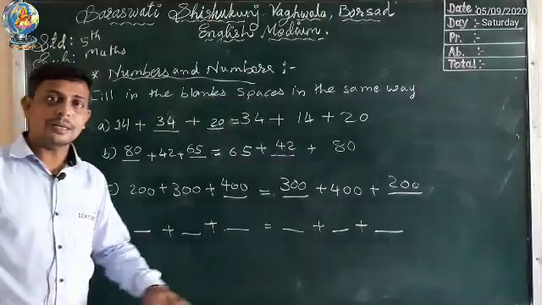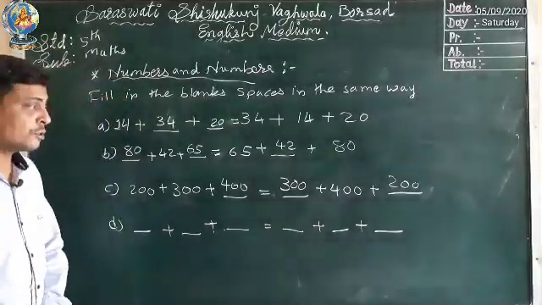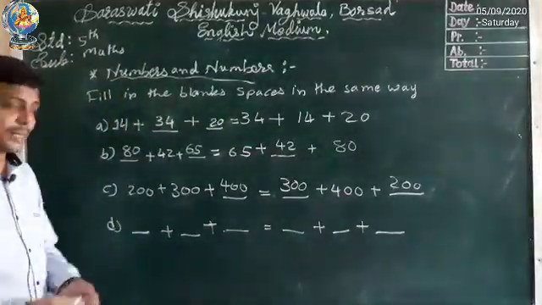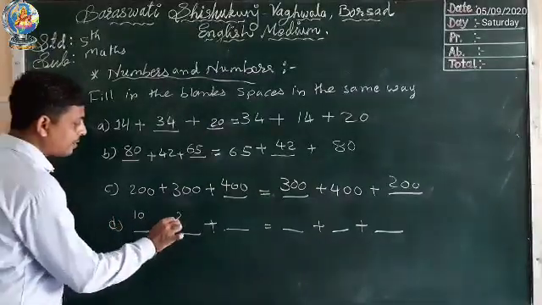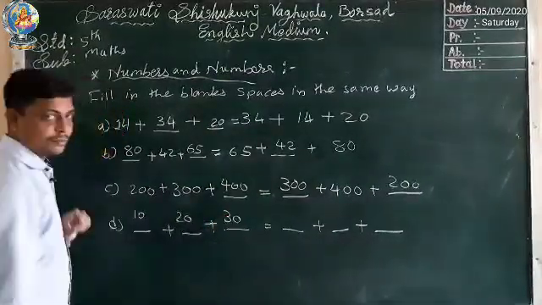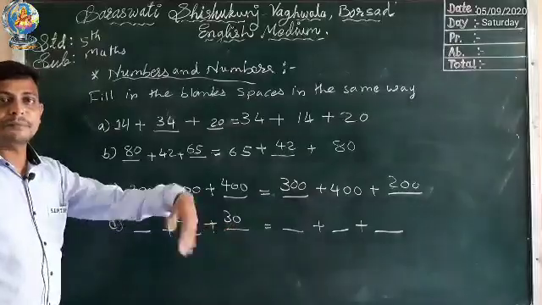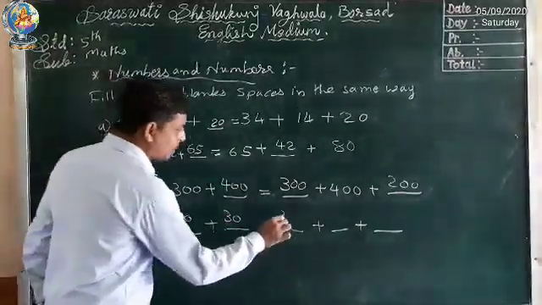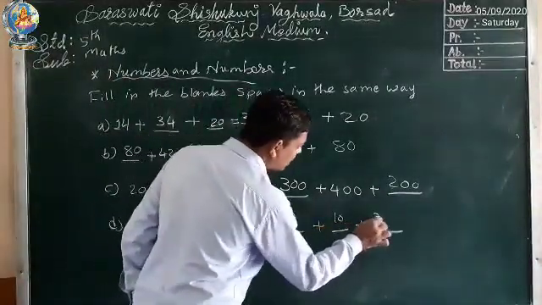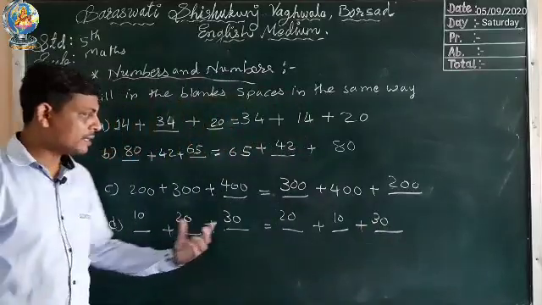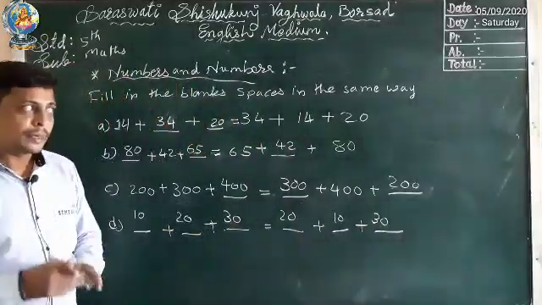Now the last one, not a single number is written. So what will we do? We will do it ourselves. Suppose 10 plus 20 plus 30. The same numbers we have to write, but we have to change the order: 20 plus 10 plus 30. If we add this side and this side, both answers will be correct.